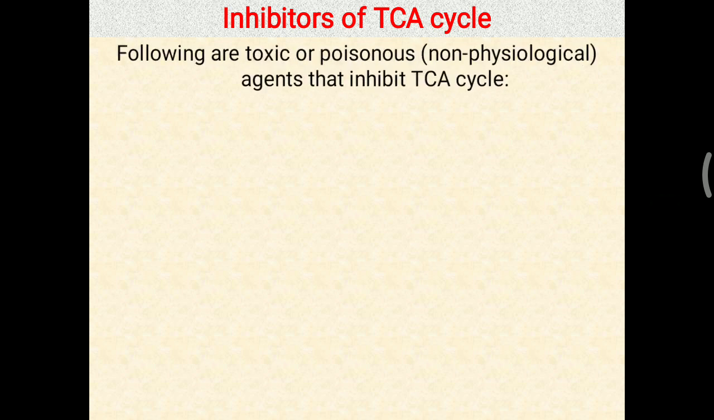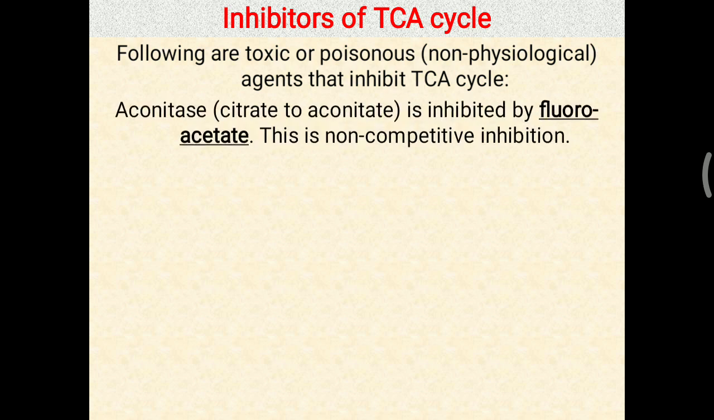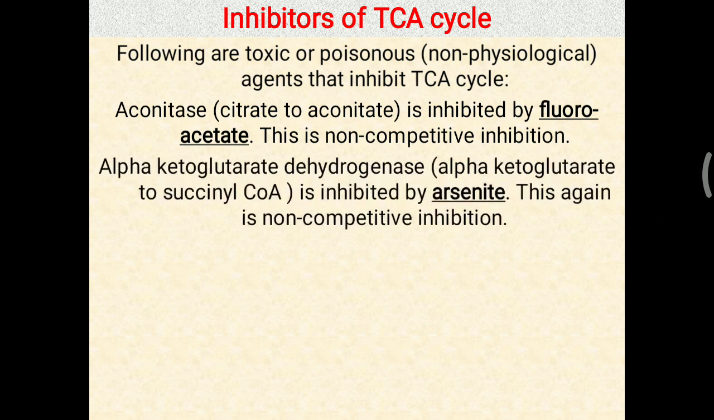Following are toxic or poisonous non-physiological agents that inhibit the TCA cycle. First, the aconitase enzyme, which is needed to convert citrate to aconitate, is inhibited by the fluoroacetate molecule. This is non-competitive inhibition. Another important irreversible reaction, the alpha ketoglutarate dehydrogenase enzyme, which converts alpha ketoglutarate to succinyl CoA, is inhibited by arsenite. So this again is a non-competitive inhibition.